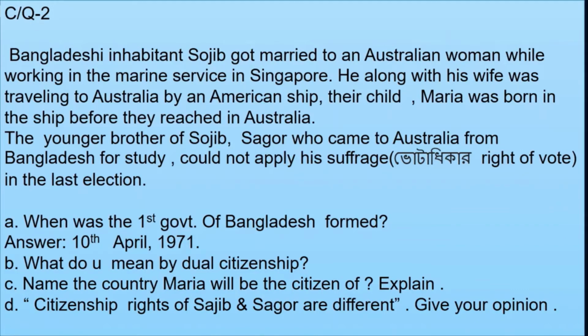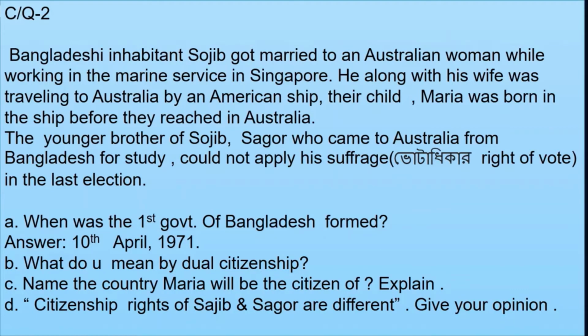Okay, so in case of Sagar, we have seen that Sagar came to Australia from Bangladesh for study. That means Sagar is not a citizen of Australia, isn't it? So he is a foreigner of Australia. So you will write about the citizen and foreigners.